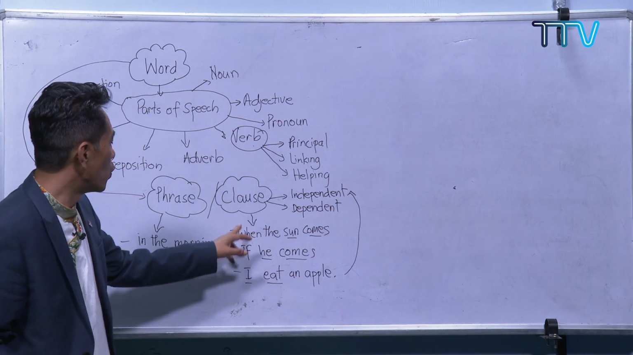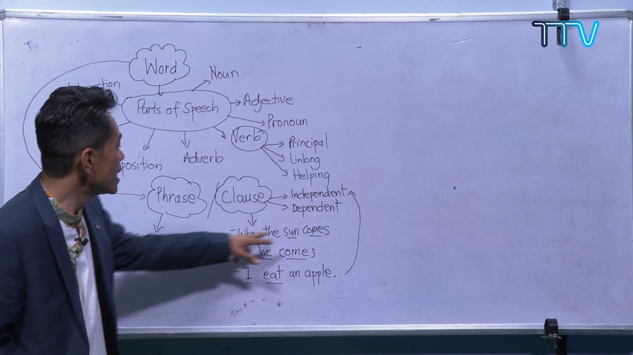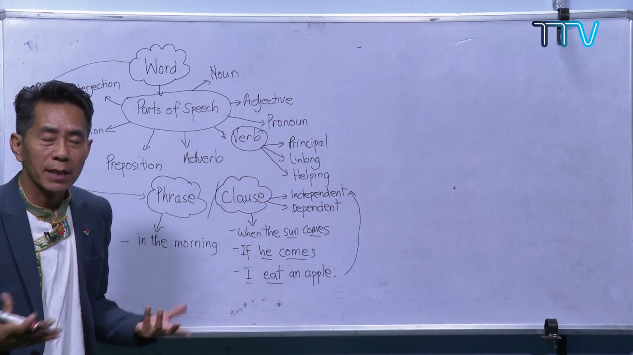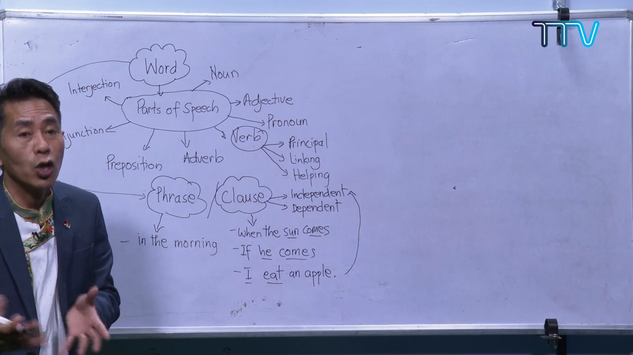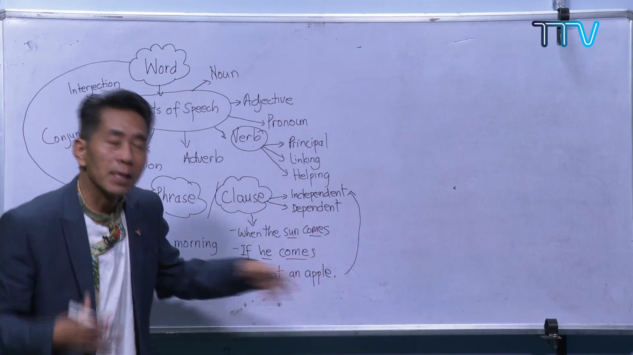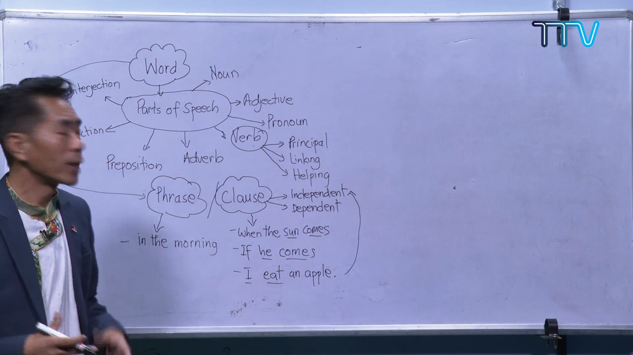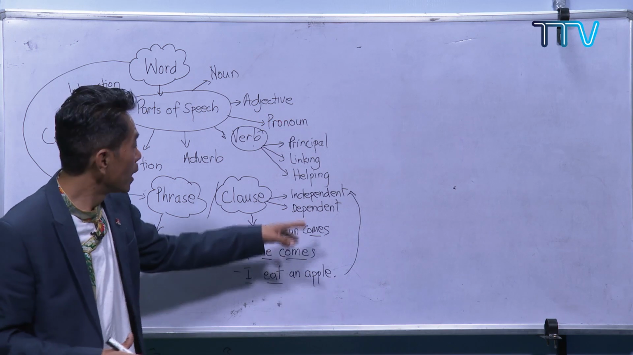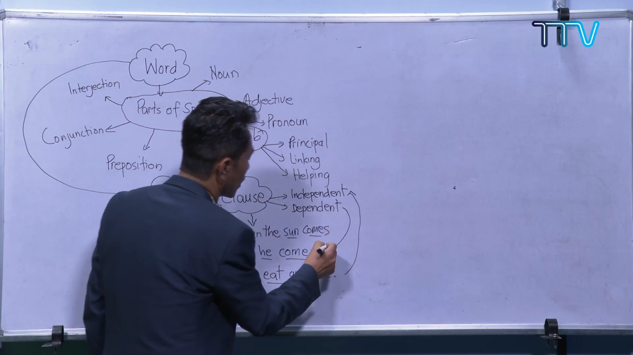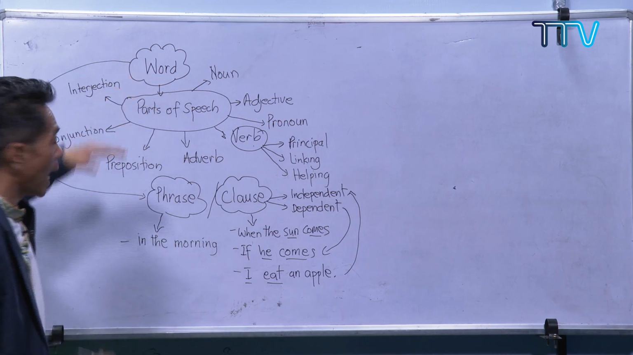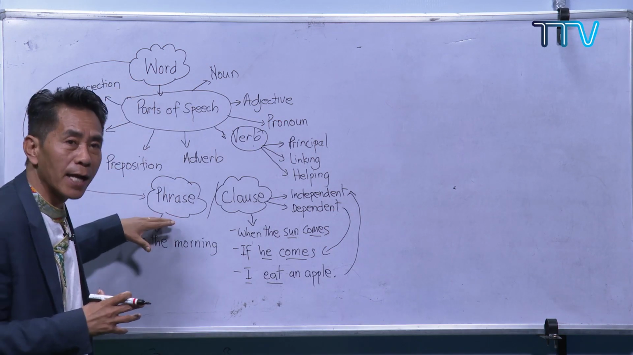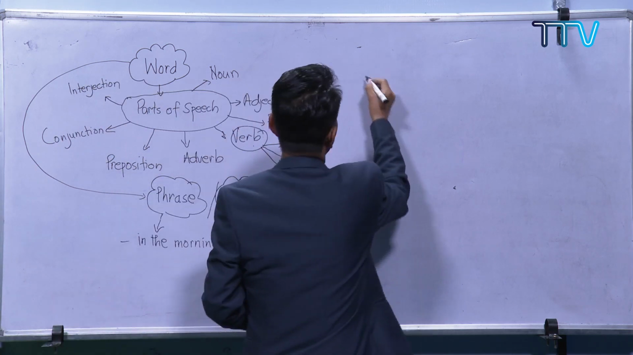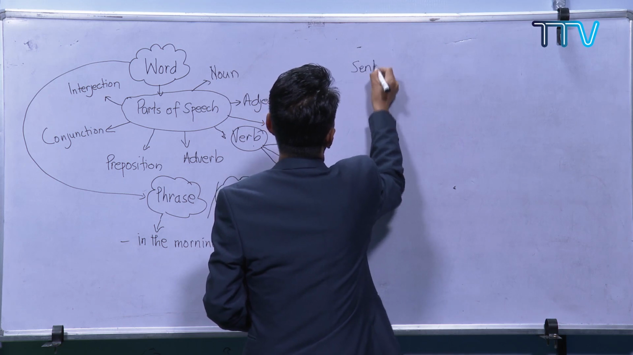And these two, with when and if, and there are so many such words, are dependent. When the sun comes, then what? This is not complete. It has to depend on another clause to make it complete. When the sun comes, I go to school. So that is complete. Likewise, if he comes. These come under dependent clause. So you see, word, and then we move on to the greater one, phrase, and then clause, and then what do we do? Then we did the sentences.